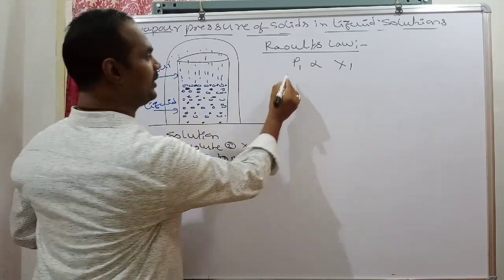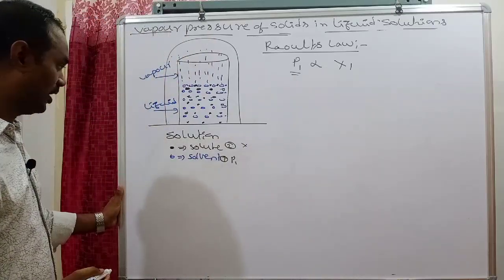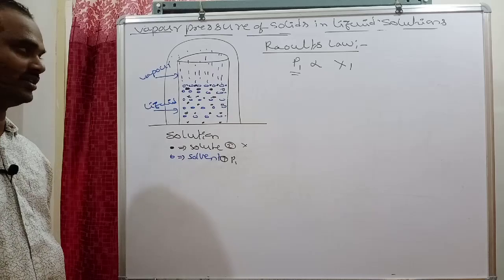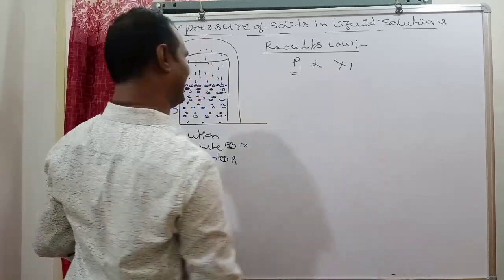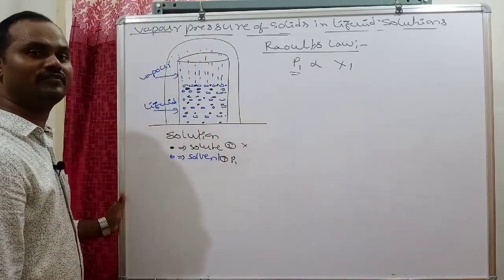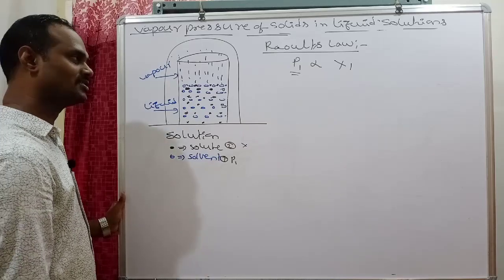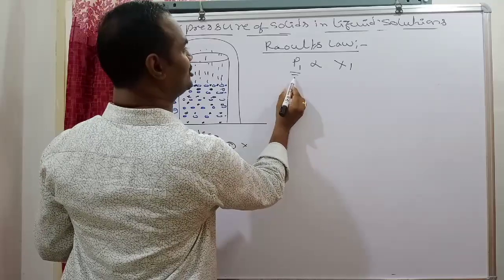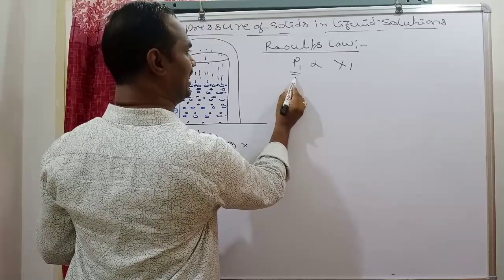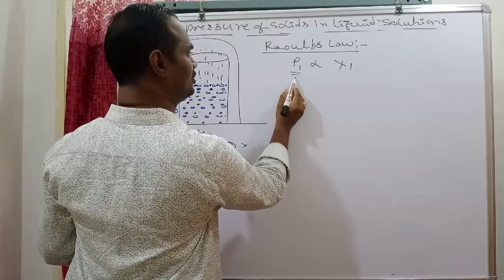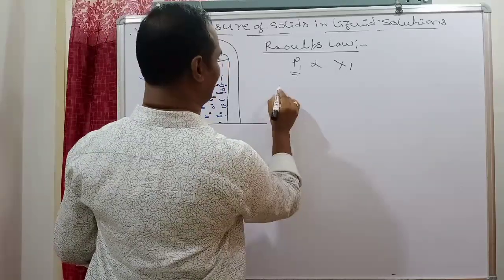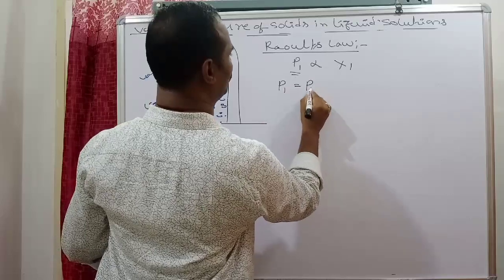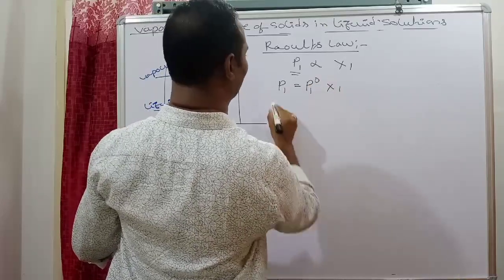Carefully see, P1 is the partial vapor pressure of the solvent over the surface of the solution, and X1 is the mole fraction of the solvent. Raoult's law says that for any solution, the partial vapor pressure of each volatile component is directly proportional to its mole fraction. To remove the proportionality, P1 is equal to P1 naught into X1.